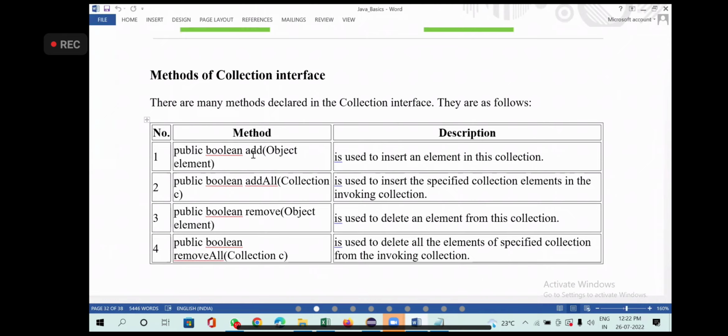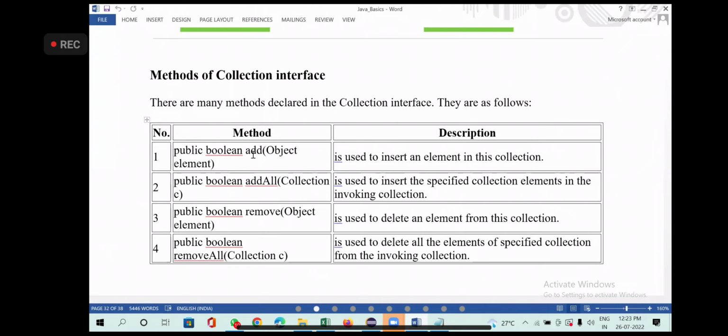Boolean means true or false. Add is a predefined method in the collection, which is used to insert an element in the collection. If you want to insert any element, then you use this add method.